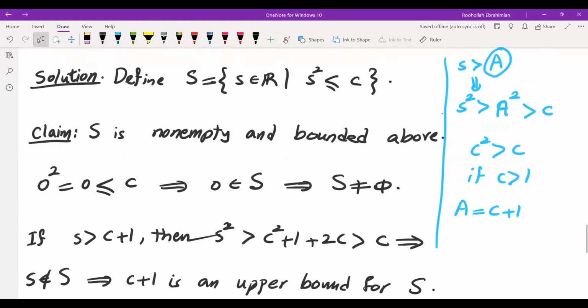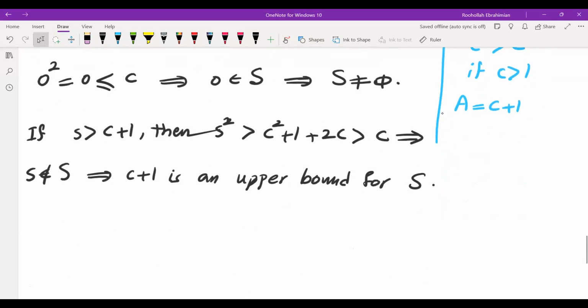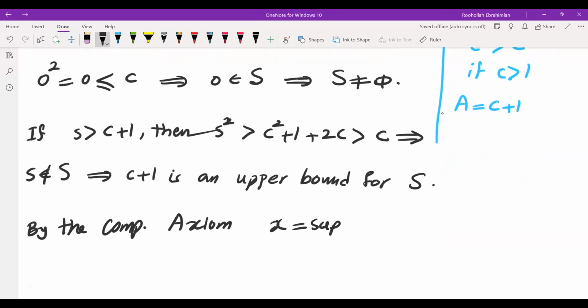So what we showed is that the set S is non-empty and it is bounded above. And when we find out that it is non-empty and bounded above, we know that it would have a supremum. So by the completeness axiom, X equals supremum of S exists.